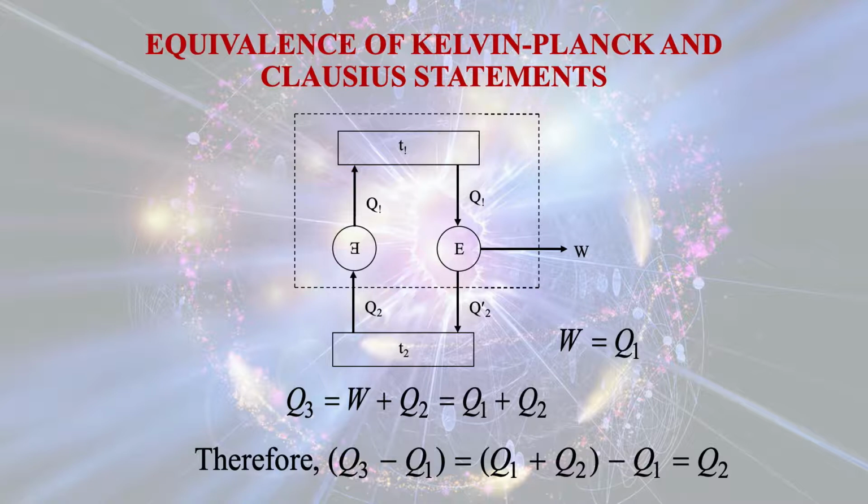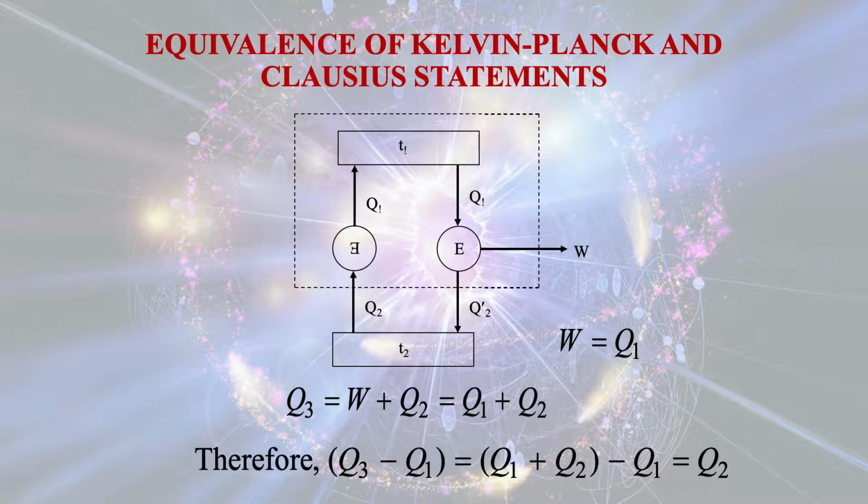Now you see what is happening over here. For the engine we can write W is equal to Q1, and for the heat pump we can write that Q3 is equal to W plus Q2. But W is equal to Q1, so Q3 is equal to Q1 plus Q2.